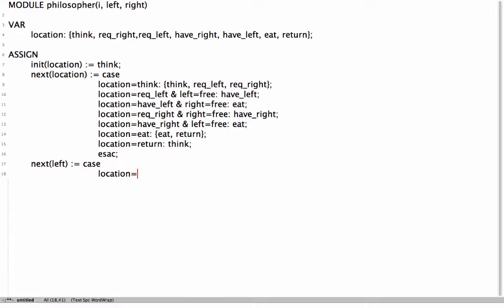If location is request left and the left is free, my location goes to have left and my left should be set to I. Now if location is return, the left should be set to free. This will become clear when we write the main module.